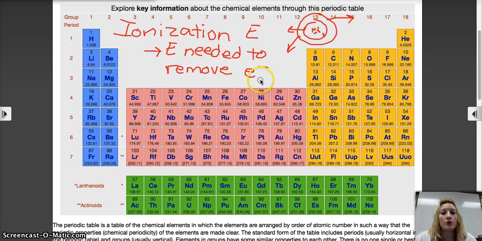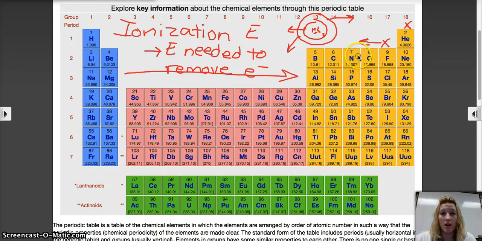Now, as we're looking at the trend here, as we're going across the periodic table, remember that over here, everybody wants to be a noble gas. The kings of the periodic table, everybody wants to look like these guys. So these elements are very close, again, to becoming noble. If we were to take away an electron from them, they would go the wrong way. They would look more like oxygen. Fluorine, if we took away an electron, would look more like oxygen. If we took away oxygen's electron, it would look more like nitrogen. That is going the wrong direction.